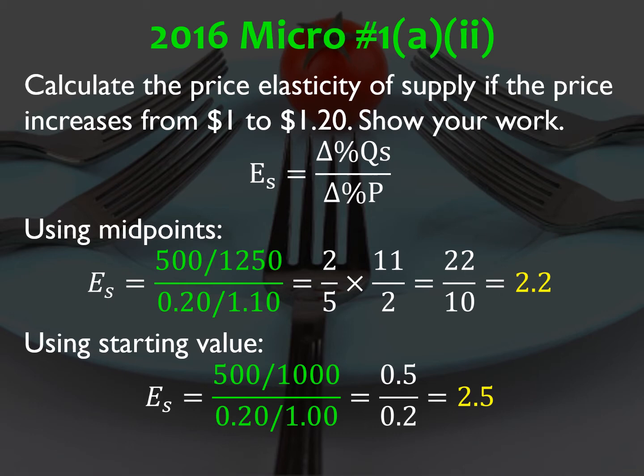So notice they're both over 2. The actual value is not as important as the fact that it's over 1. So remember, for elasticity of supply, it's always going to be positive because the percentage change in quantity supplied is always going to be in the same direction as the percentage change in price.